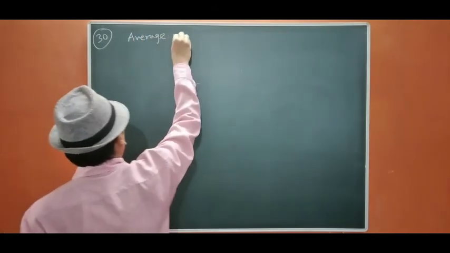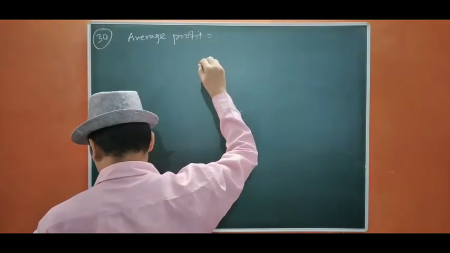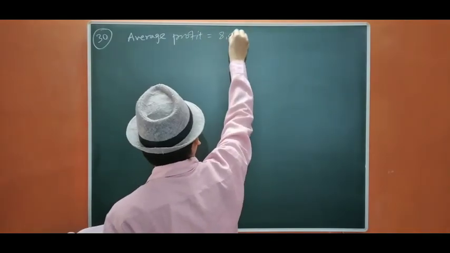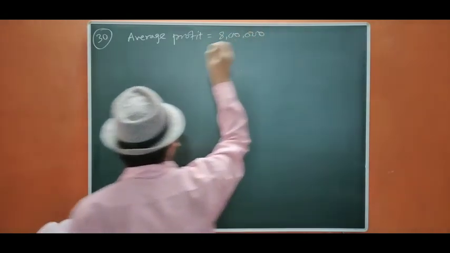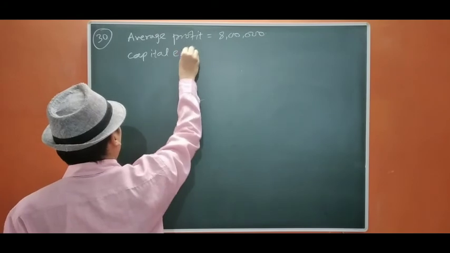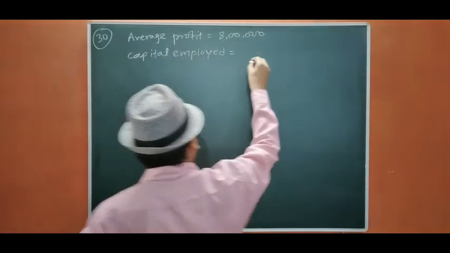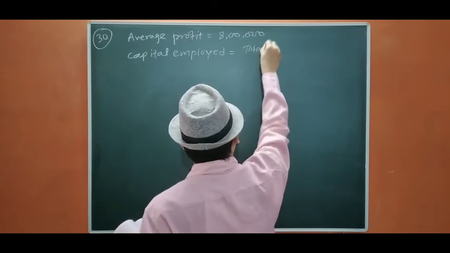Average profit is given to us, that is 8 lakh. Okay, and capital employed we are going to find out for this purpose. Capital employed equals to total asset minus external liabilities.